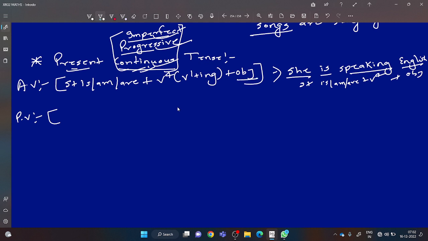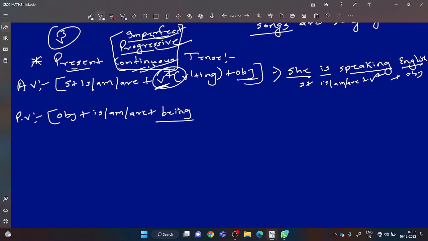How is the passive voice structure coming? There is no need to remember. Everything is to understand here. At first you will use the cross method, the object. After that you will use is, am, are helping verb. Okay. After that V4. Always remember in passive voice V3 is given. So you will have to make V4 into V3. But to make V4 into V3, being is used. Always remember. So being plus main verb third form plus by plus subject.